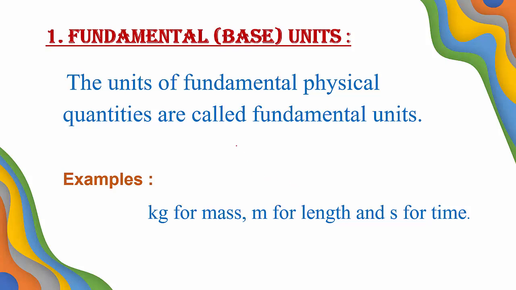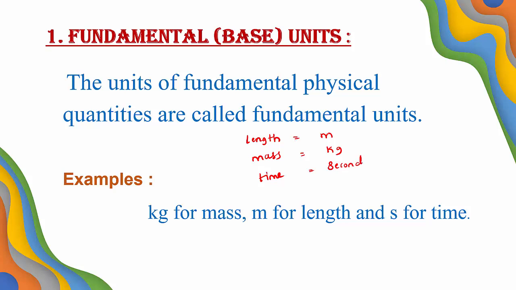Which are the three fundamental quantities? Length, mass and time. We consider length, mass and time are the examples for fundamental physical quantity. What is the unit of the length? Meter. What is the unit of the mass? Kg. What is the unit of time?